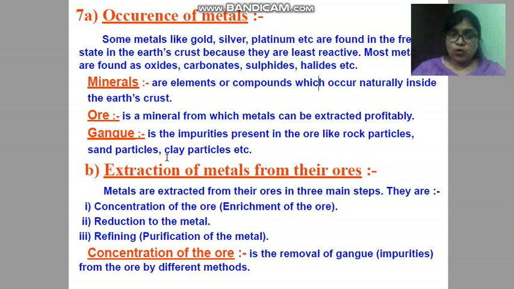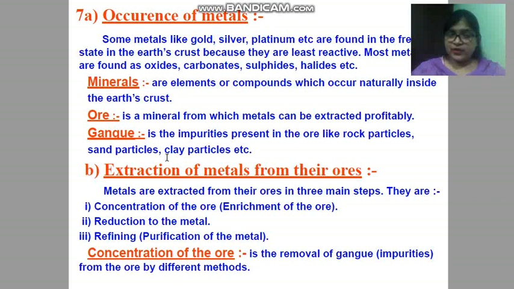The impurities present in ore like rock particles, sand particles, clay particles are known as gangue, and we have to remove this gangue prior to the extraction of metal.